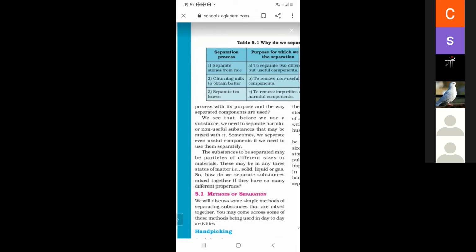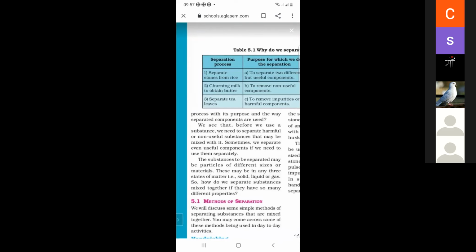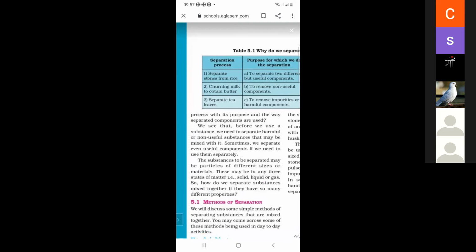So why do we need to separate substances? There are three reasons. First, to separate two useful components. Next, to remove non-useful components. Third, to remove impurities or harmful components. These are the purposes for which we do separation. For example, separating stones from rice, and turning milk to obtain butter.